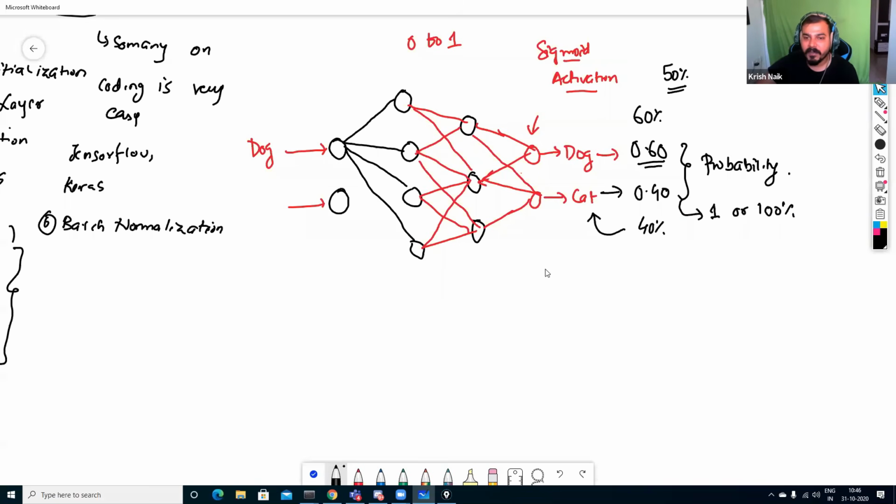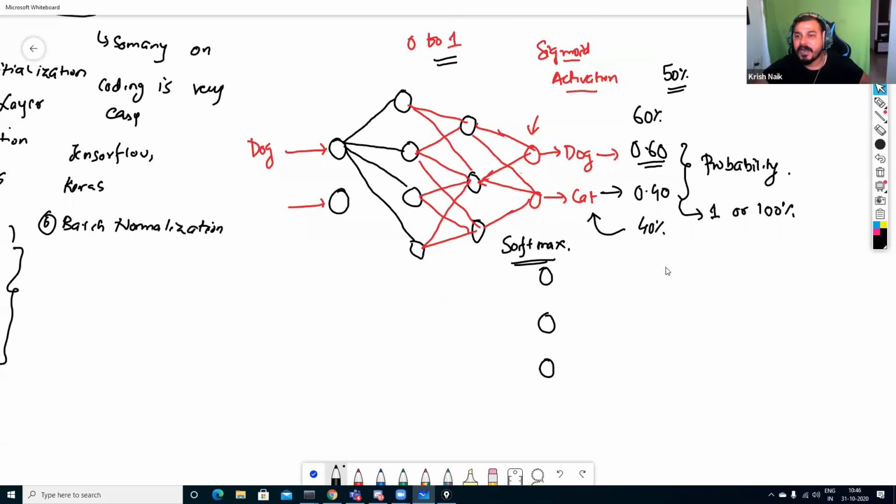But now what if I have 3 output layers? I cannot use the sigmoid activation function, since sigmoid is only going to give me values between 0 to 1. So whenever I have more than 2 output categories, at that time we use something called the Softmax activation function.